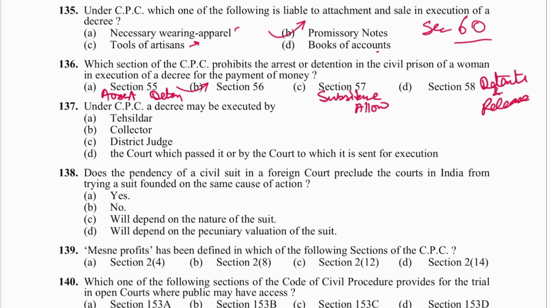Next question number 137. Under CPC, a decree may be executed by court which passed it or by the court to which it is sent for execution. D is the answer. Section 38. Next is 138. Does the pendency of a civil suit in a foreign court preclude the court in India from trying a suit founded on the same cause of action? No. B is the answer.